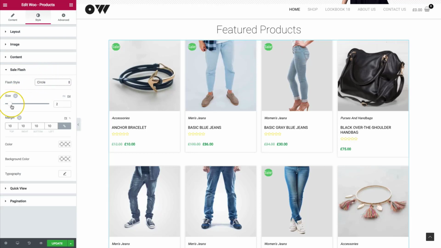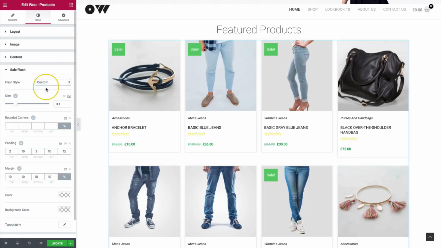It's going to be a circle, and we can go ahead and change the sizes of it. So we can do something along those lines here. We have the square, and then we have custom. So the custom allows us to add specific padding and specific rounded corners to the sale flash.